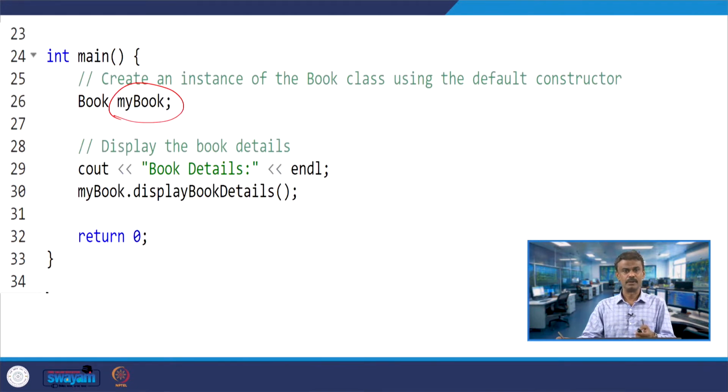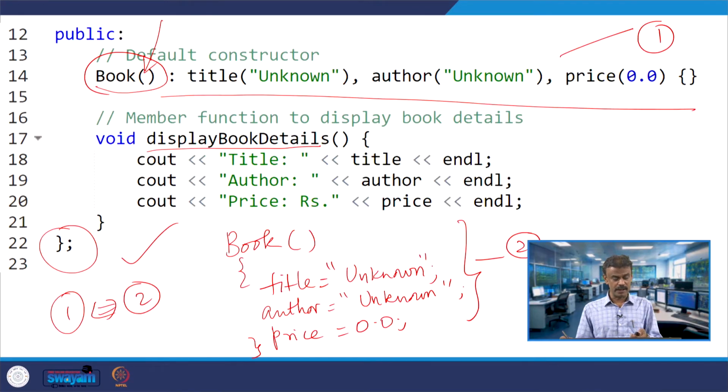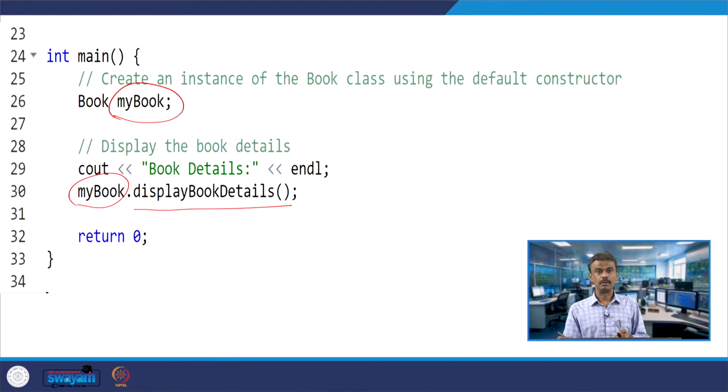Now I want to display this book detail, so my book will invoke the display book details member function. Title, author and price, so unknown, unknown and 0.0 will be printed.